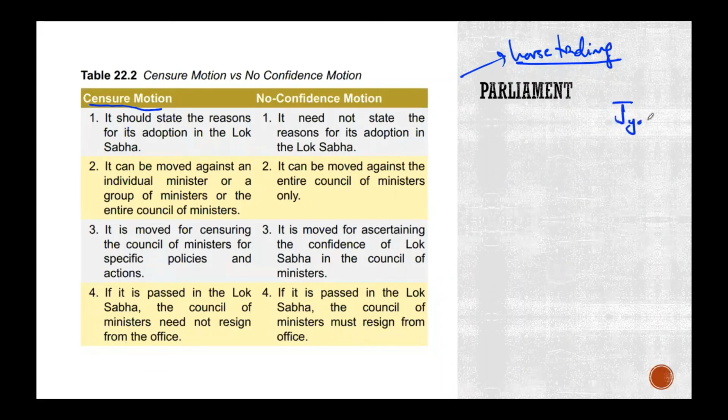Jyotiraditya Scindia. Or, I think this has happened quite a bit in your own assembly, right? Maybe you can go back and try to see what happens. Or sometimes this works out great. Governments fall, governments change. Sometimes it could be a case like Sachin Pilot. Okay, do you guys know about these incidents? Sachin Pilot in Rajasthan, he was number 2, there was a number 1, Ashok Gehlot, and Ashok Gehlot had a number of MLAs.